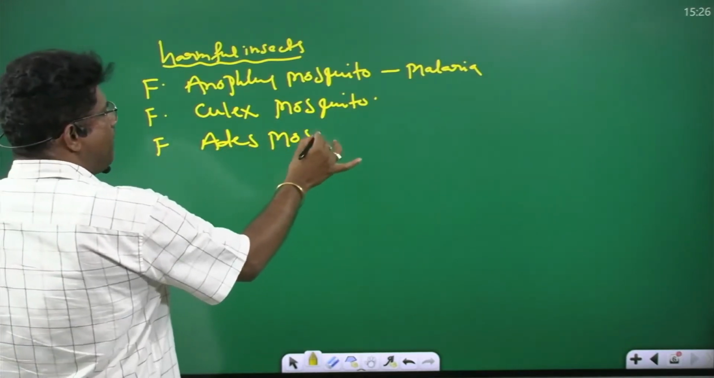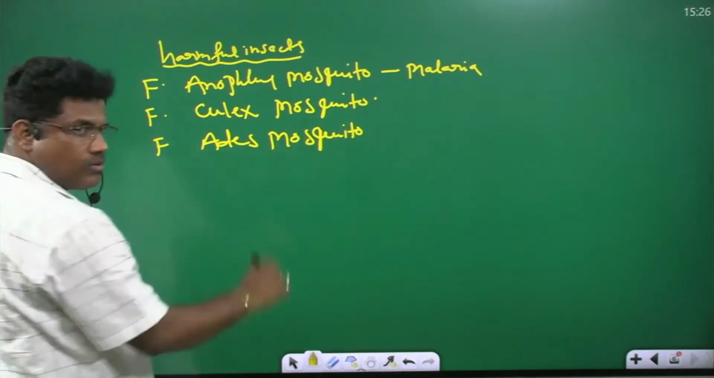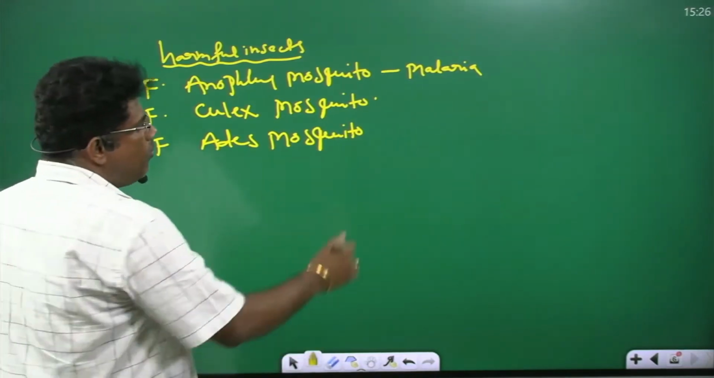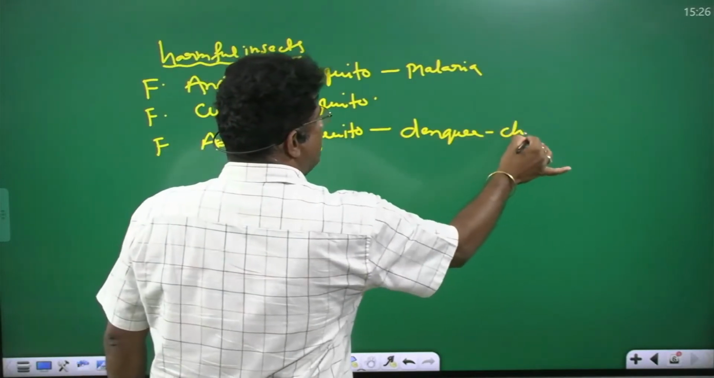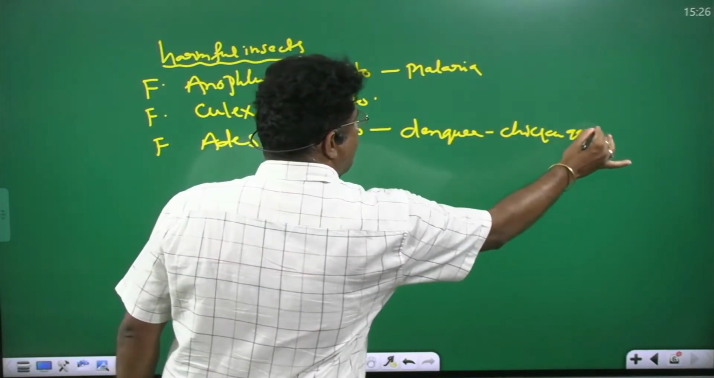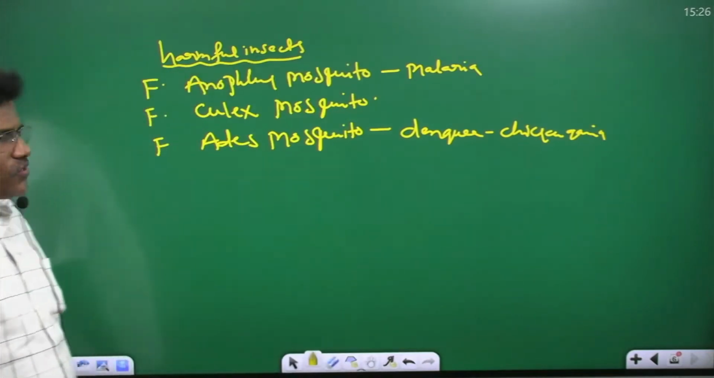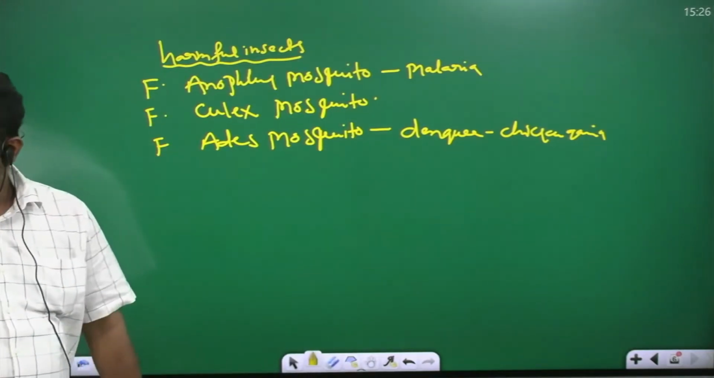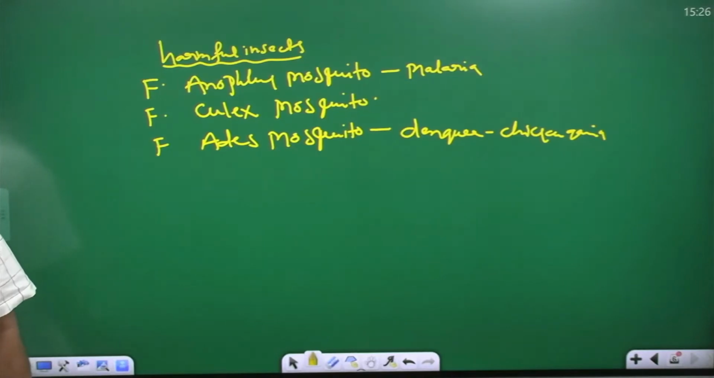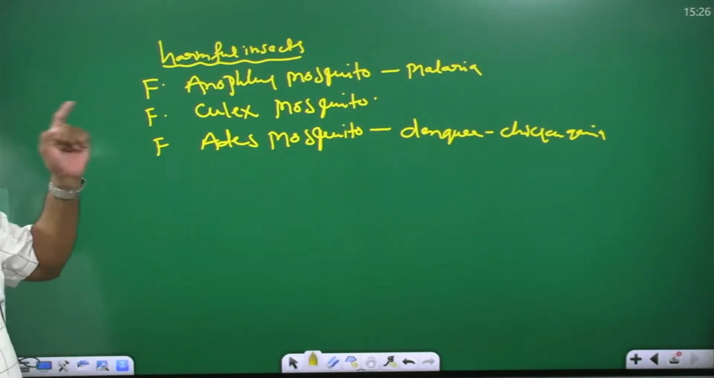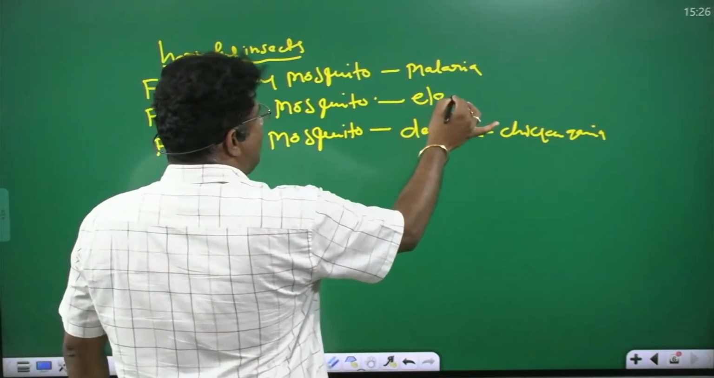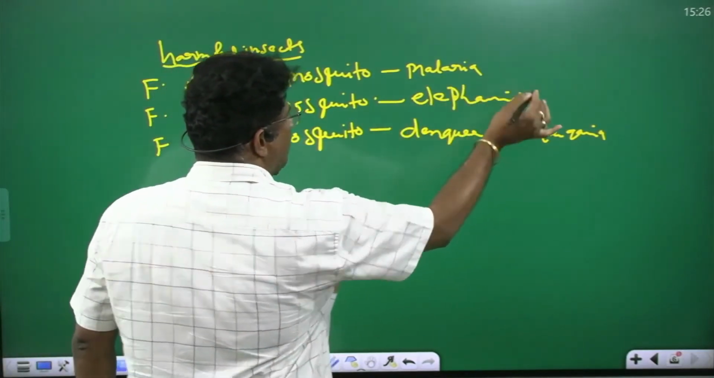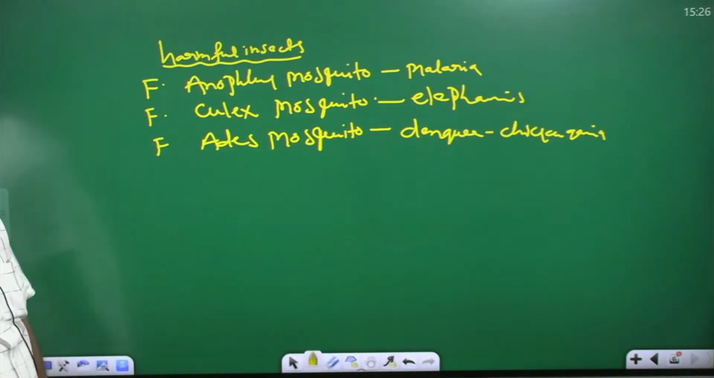Next one, female Aedes mosquitoes spread dengue fever and chikungunya. Am I right? So the Aedes mosquito spreads chikungunya and dengue. The Culex mosquito spreads elephantiasis. Elephantiasis means Wuchereria bancrofti. Okay.